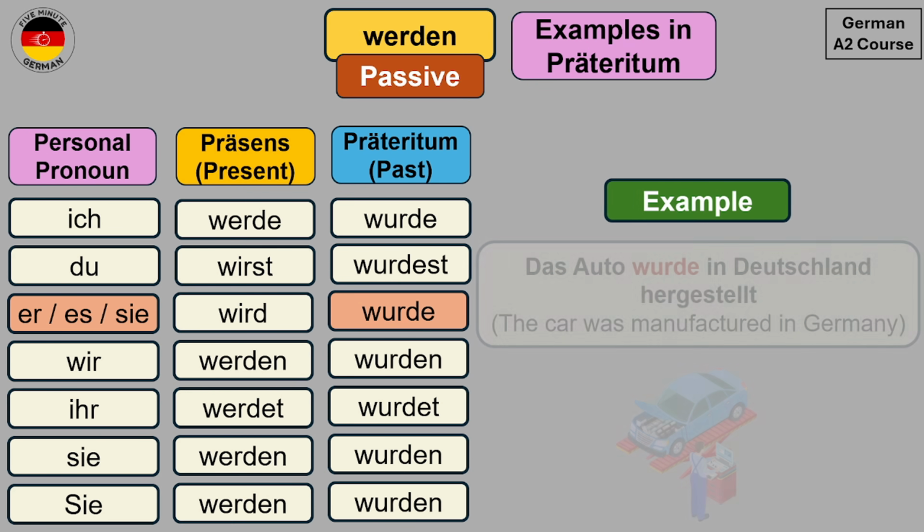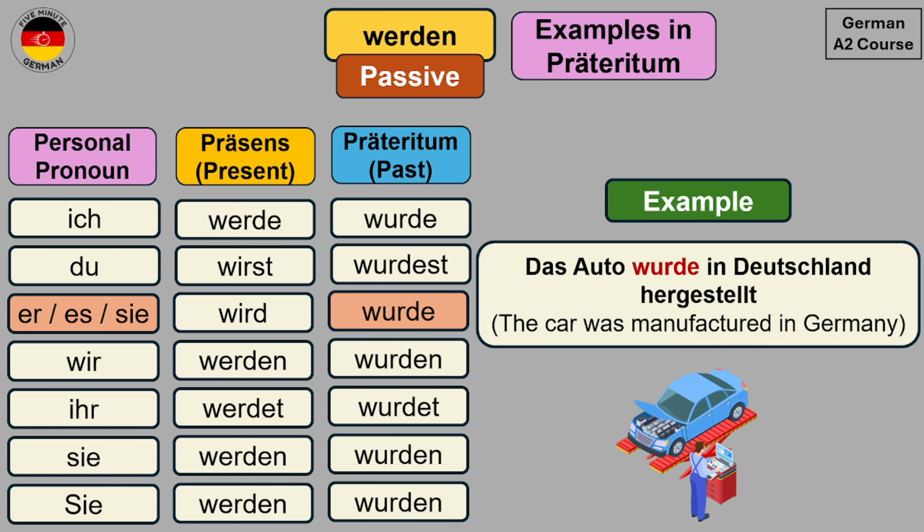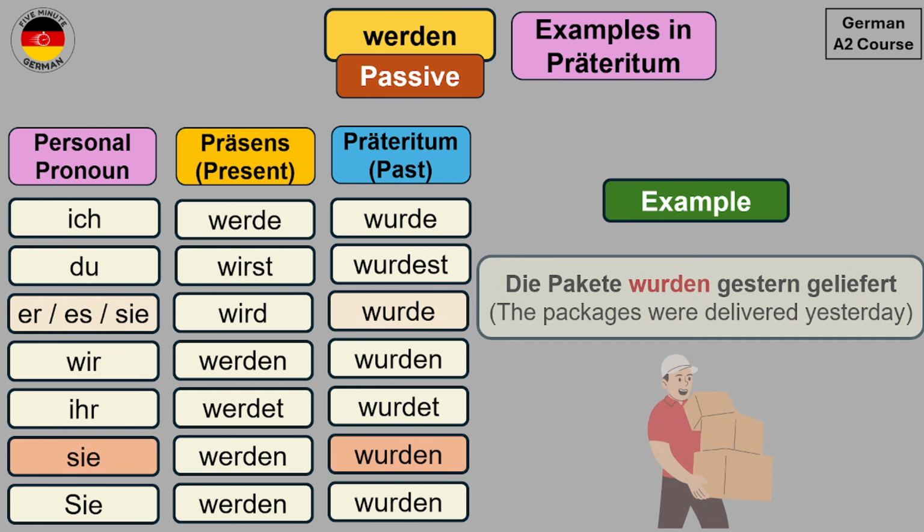Let's take another example. Das Auto wurde in Deutschland hergestellt, which means the car was manufactured in Germany. So hergestellt is the Partizip II form of herstellen, which means to manufacture. Let's take an example with the plural. So an example can be Die Pakete wurden gestern geliefert.